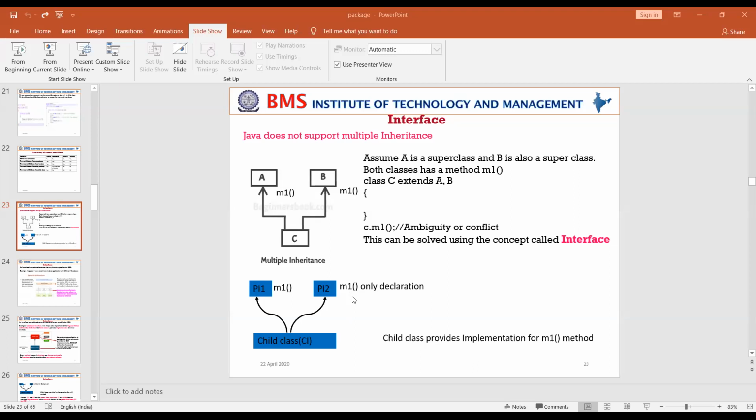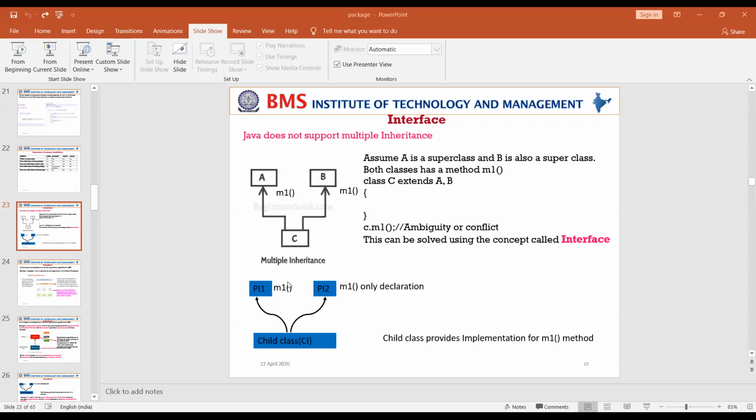You may ask, ma'am, since interfaces provide only the method declaration, where do we provide the implementation? It is the responsibility of the child class to provide implementation for those methods.